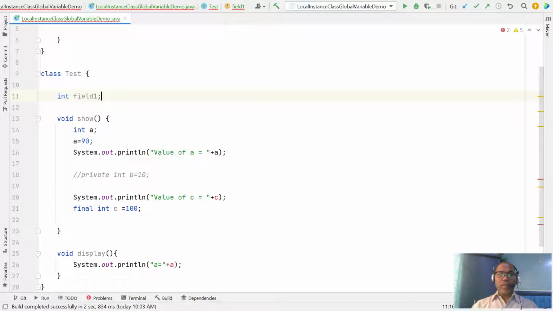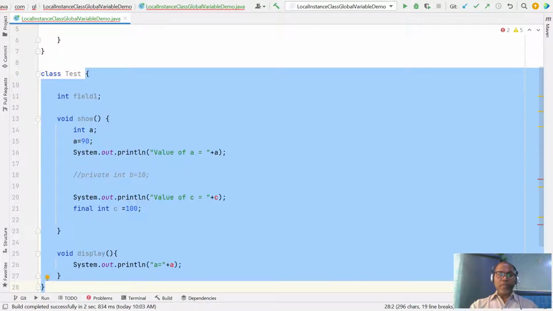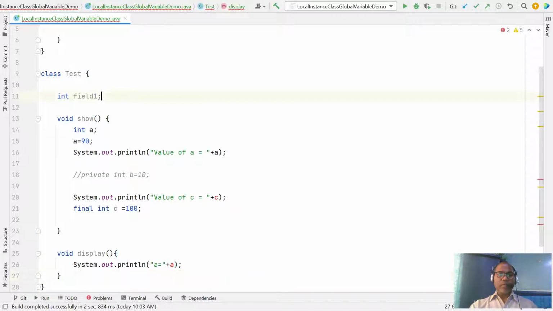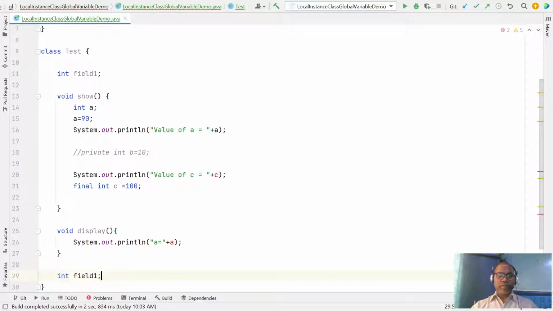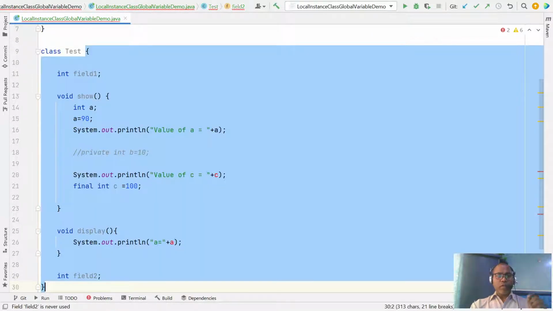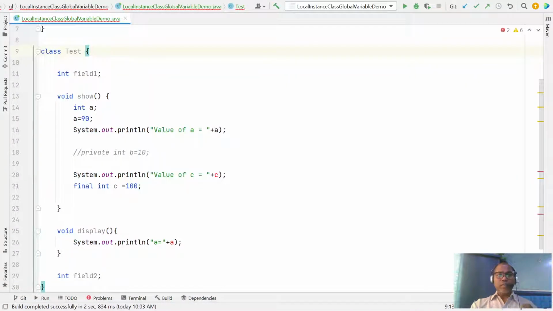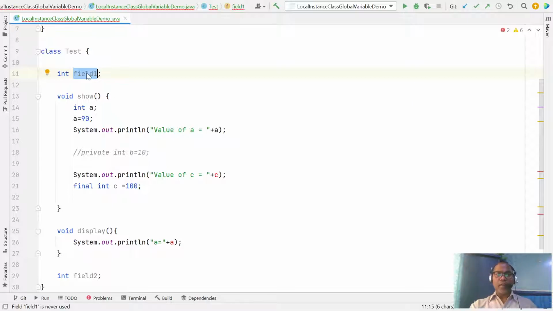You can declare this as the instance variable. Any instance variable can be declared anywhere. You can declare here or even here too. So an instance variable you can declare anywhere inside a class, but initialization is not mandatory. They are by default initialized with a default value.